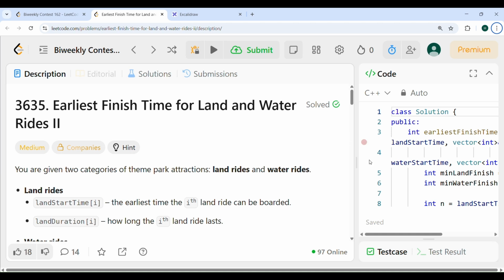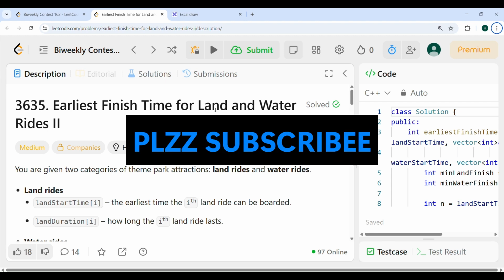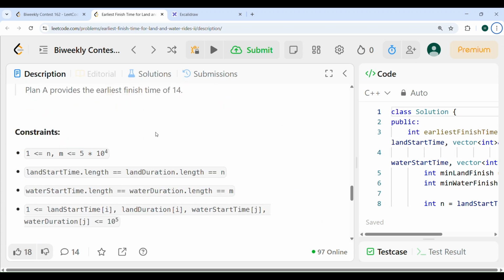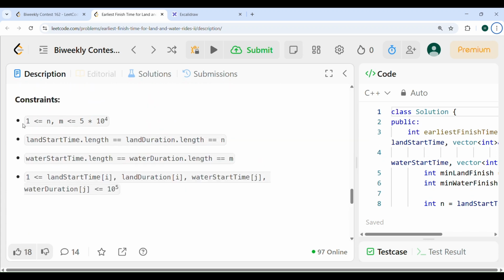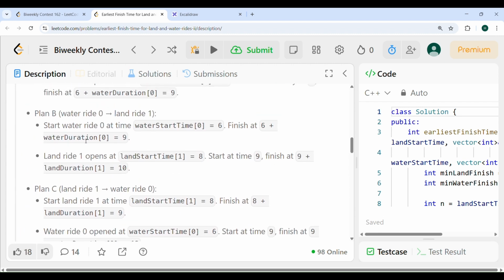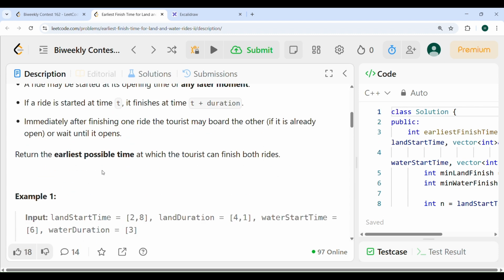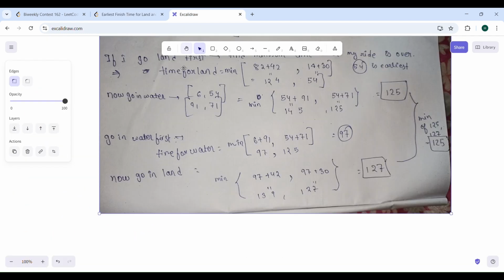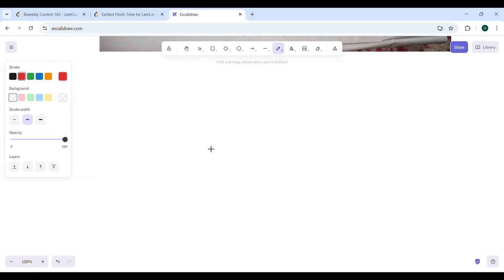Hello everyone. So the problem which we will be solving now is Earliest Finish Time for Land and Water Rides II. This is the third problem of this contest, and if you look at the time constraint, it is 5 times 10 to the power 4, and the earlier problem was, I guess, 100 or something. In that question you could have brute forced the solution and it might have passed, but this solution requires a time complexity of O(n log n), right?